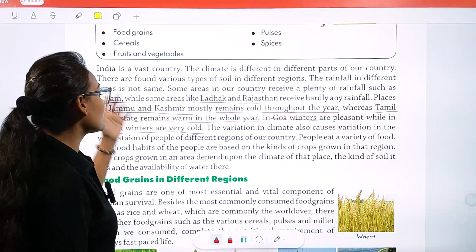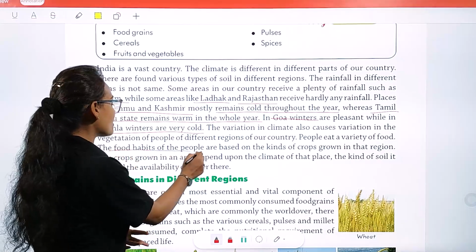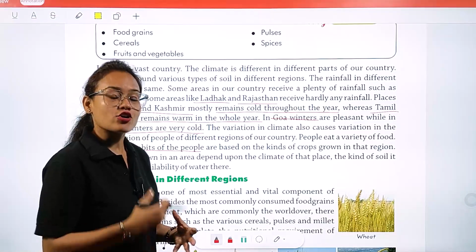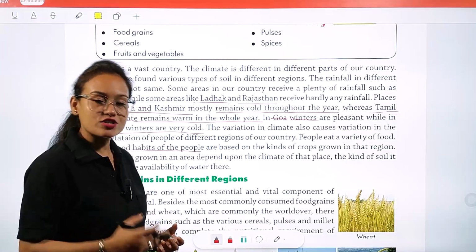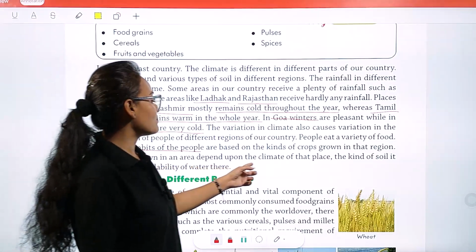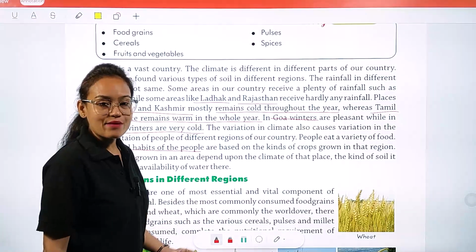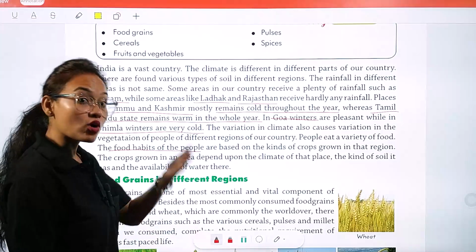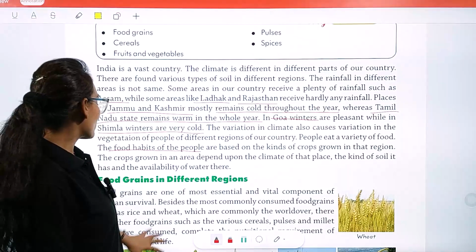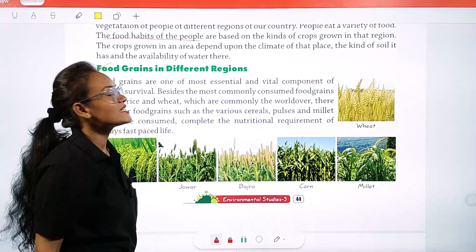The food habits of the people are based on the kinds of crops grown in that region. और जो हमारी food habits होती हैं, वो depend करती हैं उस जगह पे climate कैसा है. ठीक है, तो जैसा climate होगा वैसी crops उगेंगी और जैसी crop उगेगी वही हम खाएंगे. The crops grown in an area depend upon the climate of that place, the kind of soil it has, the availability of water. तो climate के साथ साथ उस area का soil कैसा है, वहां पे water की availability कितनी है, ठीक है, तो इन सब पे based होता है हमारा खाना पीना. Okay, so the first thing which we are going to discuss in this chapter is food grains in different regions.